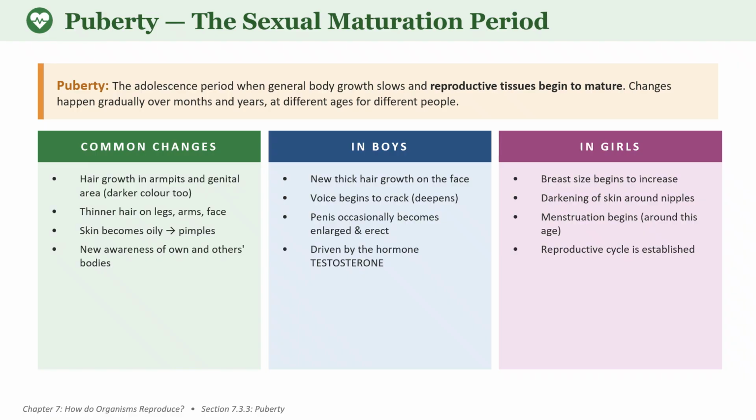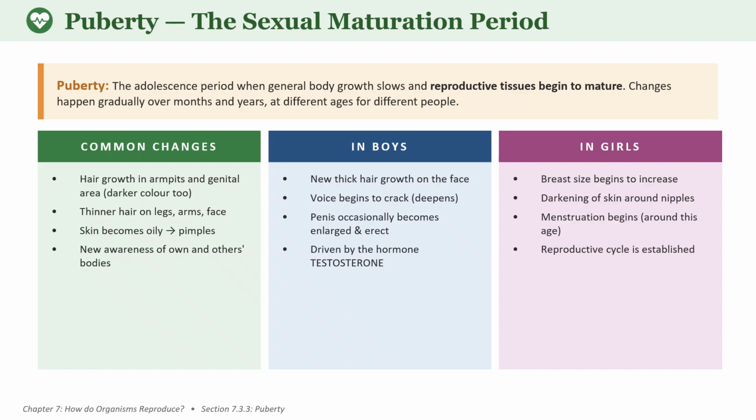Next we are going to see the changes which happen in boys. What hormone is responsible for all these changes, children? In boys, the testosterone hormone causes these changes. So what are the changes we can see in boys?